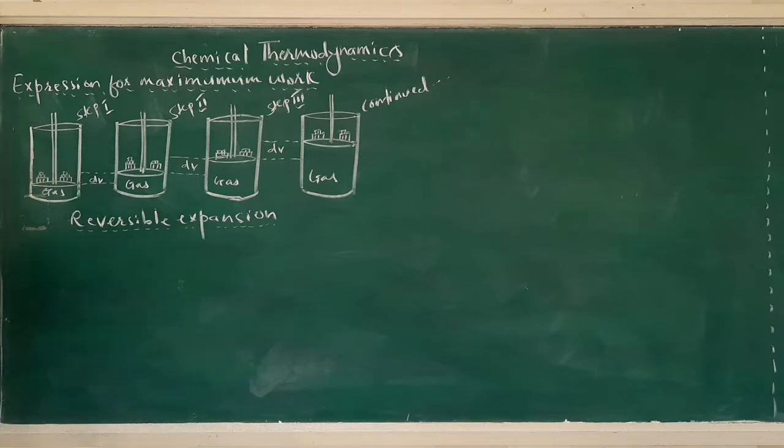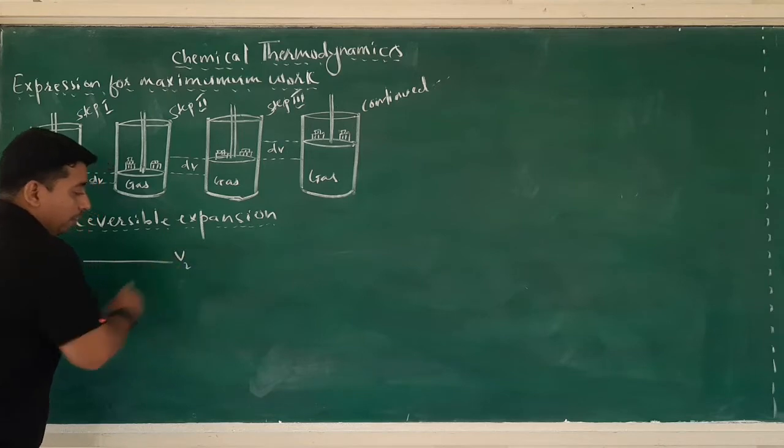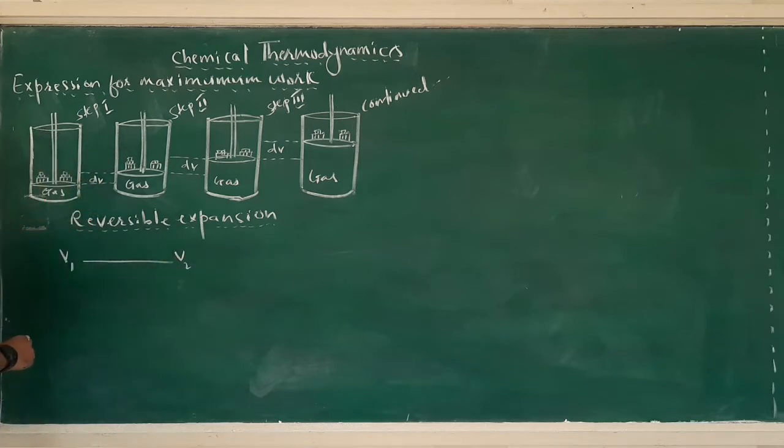Now consider gas enclosed in a cylinder fitted with a frictionless movable piston. This gas expands isothermally and reversibly from volume V1 to volume V2. I told you that the gas is expanding isothermally and reversibly.